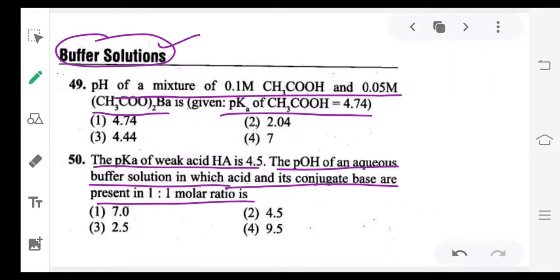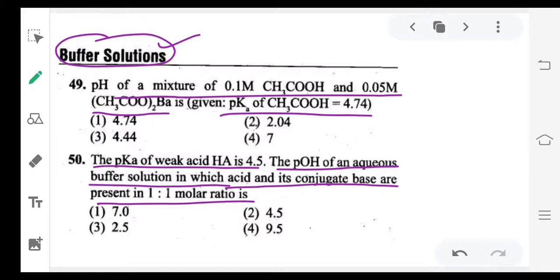Here they are asking pOH. pH you can calculate first.